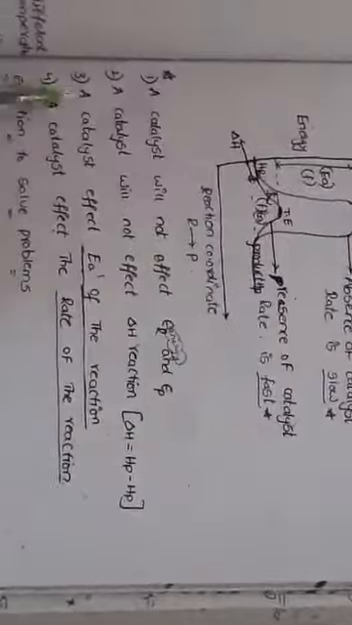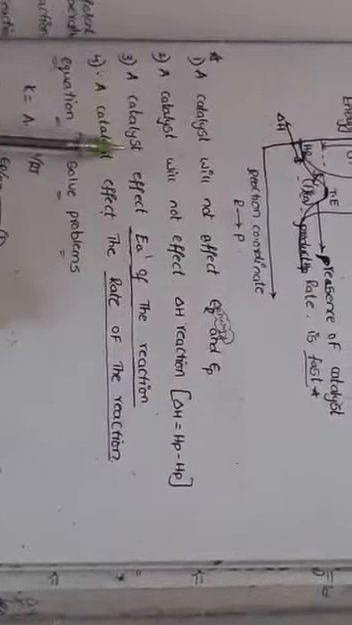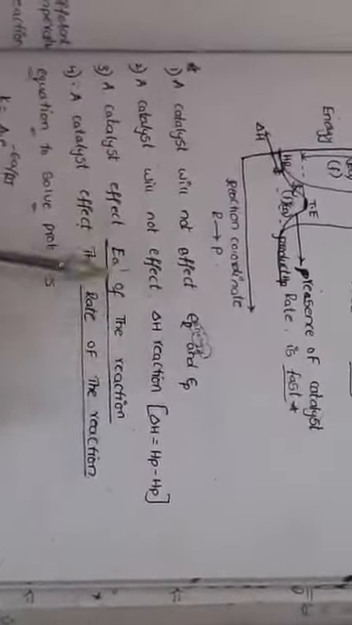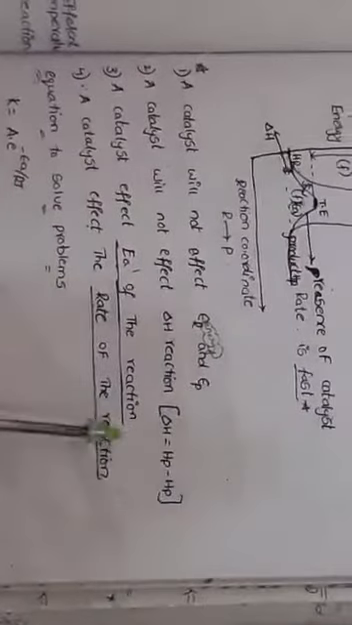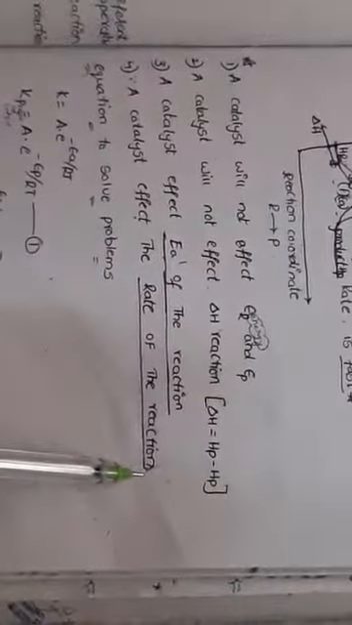Then what happens? If we use a catalyst, it affects the activation energy of the reaction. Activation energy decreases by the catalyst, and a catalyst also affects the rate of reaction. So a catalyst affects only two factors. The rate of the reaction increases by using a catalyst, and the catalyst decreases the activation energy. EA is decreased by using a catalyst.